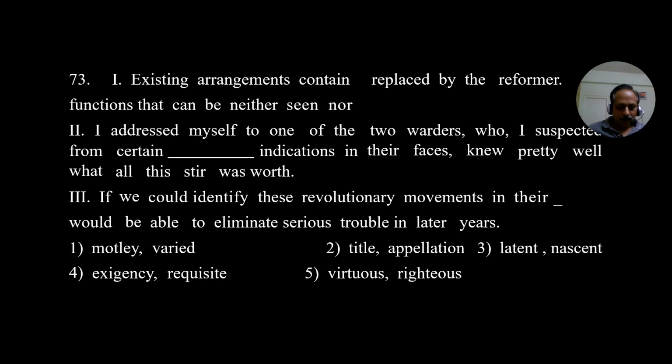Existing 73, what is the answer? Third option is the answer. Existing arrangements contain, replaced by the reformer, functions that can be neither seen nor latent. Latent means hidden. Seen, you can see something. What is the opposite? You cannot see something. And what is the right word for that? Latent. Latent means hidden. Hidden means cannot be seen. So it goes with the first sentence.